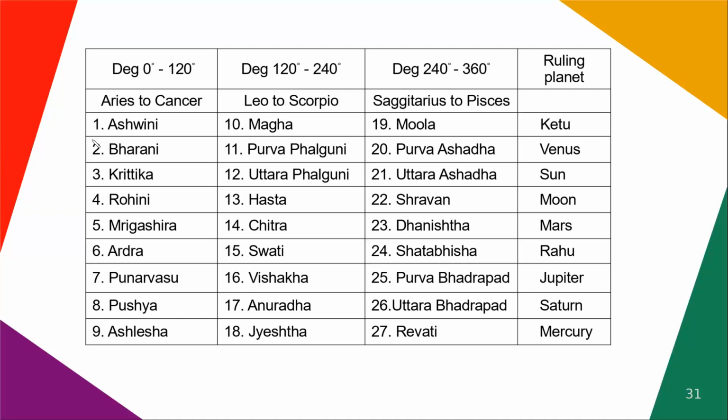Ketu rules the starting nakshatra of Ashwini, number 10 Magha, and number 19 Mula. Whereas Rahu rules the nakshatra number 6 Ardra, number 15 Swati, and number 24 Shatabhisha. So Rahu and Ketu have been given the rulership of the 3 nakshatras.